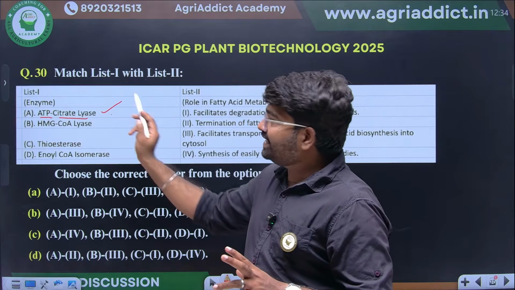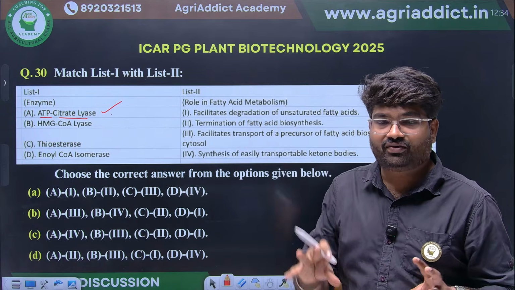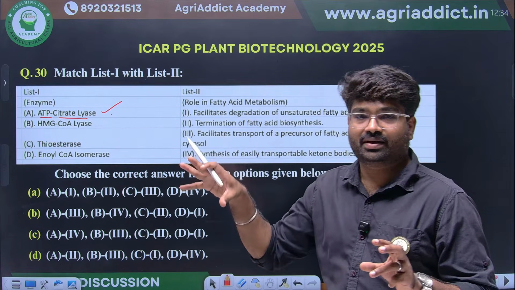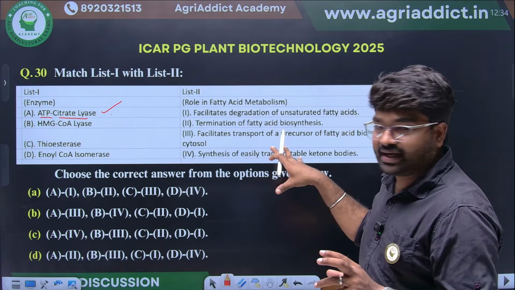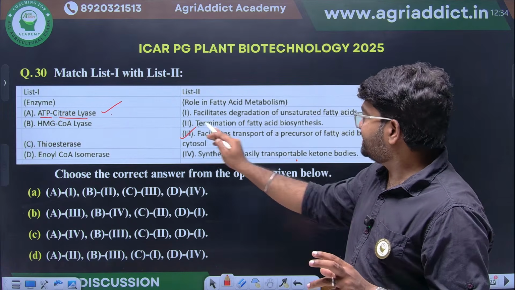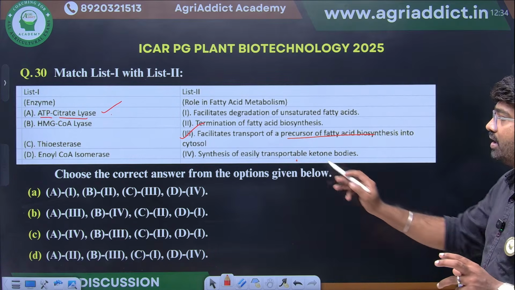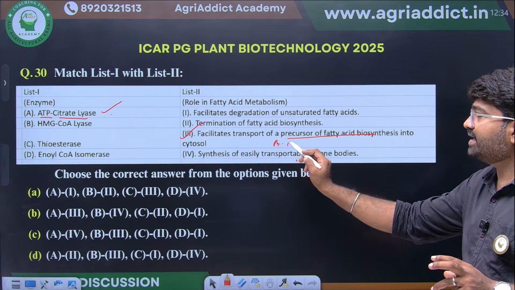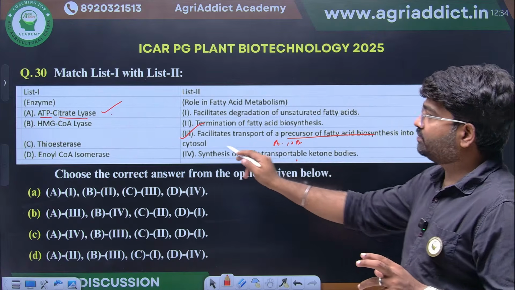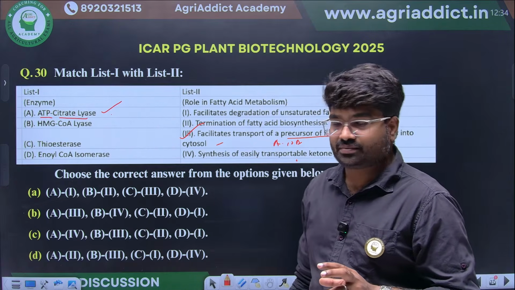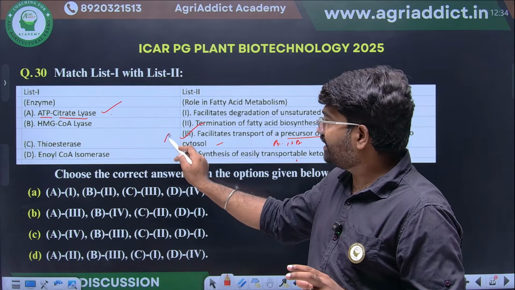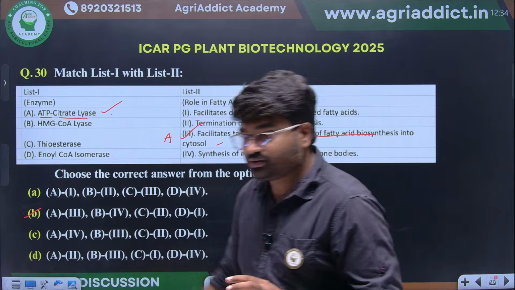ATP citrate lyase plays a primary role in shuttling acetyl-CoA from the matrix to where? The cytosol. So it facilitates the transport of acetyl-CoA, the precursor, from the mitochondrial matrix to the cytoplasm. So this will be option A.